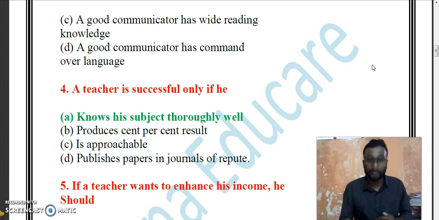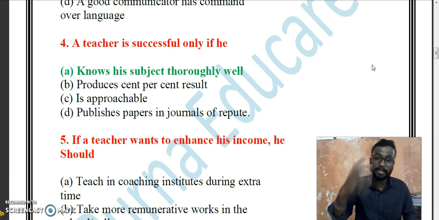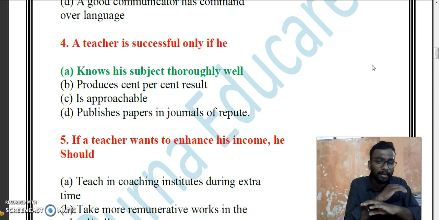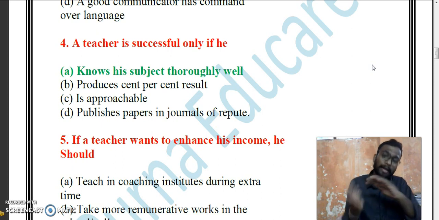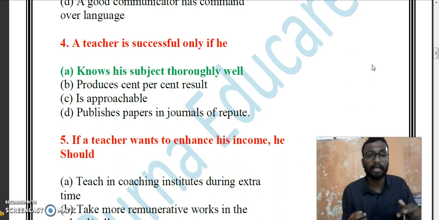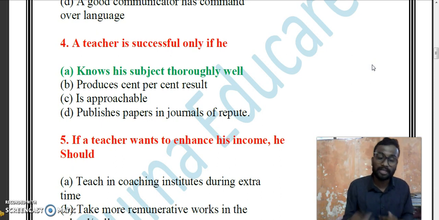So whenever the teacher knows the subject thoroughly well, they are successful. Produces a percentage result? No. Is approachable? Okay. Publishes papers in journals? See, without having the subject, anything other than the subject is of no use. So a teacher is said to be successful only if she is good at the subject. Next, the fifth question.